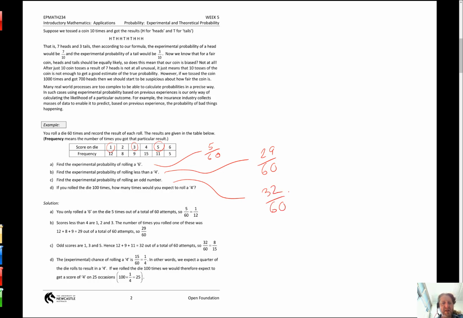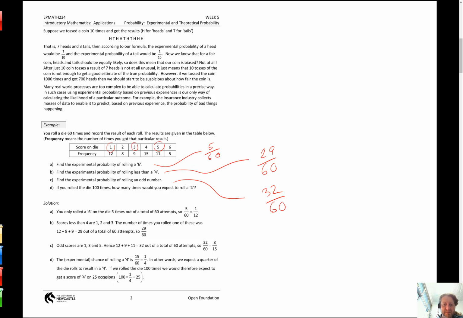Pretty nice stuff. And now we get to expectation. If you rolled the die 100 times, how many times do you expect to roll a 4? Now, normally when we get to theoretical probability, we're just going to say it's a fair die, and we'll say, look, if I roll a die 100 times, we're going to just times it by the probability, which in that case would be a sixth. You would expect a fair die to give me a 1 a sixth of the time, a 2 a sixth of the time, a 3 a sixth of the time, and so on. But here we're going to use the experimental probability.